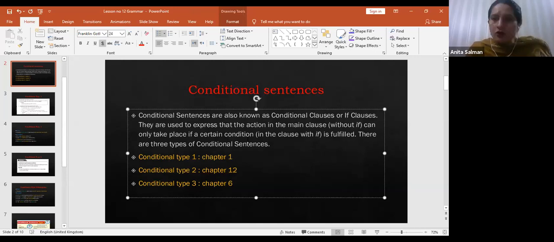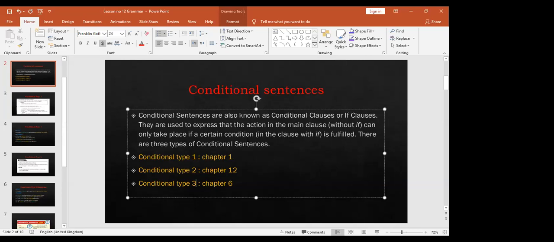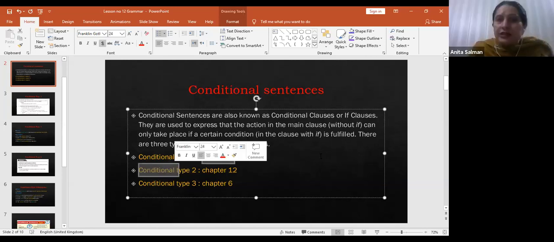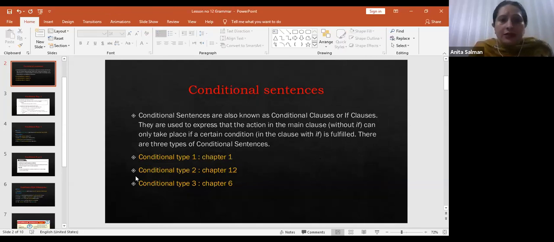If clauses and main clauses. There are 2 types of clauses, if clauses and main clauses. If clauses have got certain structure and main clauses have got certain structure. Structure means which form of verb we use. The rest is same in 3 types of conditionals, only the difference is of the form of verb or the structure, right? And when you will revise, you can see conditional type 1 is in chapter number 1, conditional type 2 is in chapter number 12, conditional type 3 is in chapter number 6. So you have to revise all these conditionals because they are very important and they will be a part of your objective.